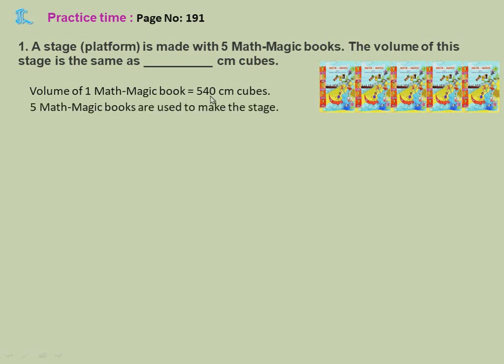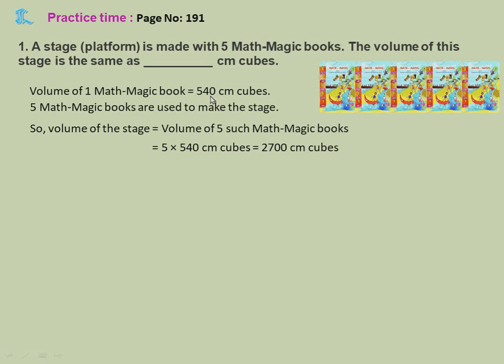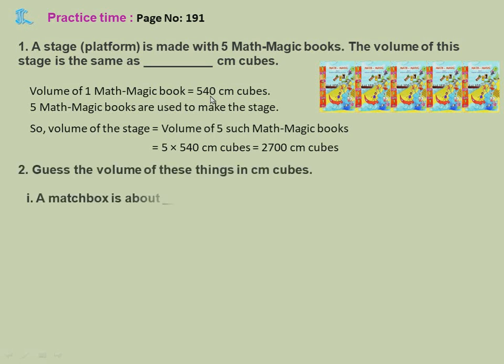So, for 5 Math Magic books, how many will be required? Tell me. 5 into 540. Yes or no? Volume of such 5 Math Magic books will be 5 into 540. That is 2700 centimeter cubes. Now, guess the volume of these things in centimeter cubes.